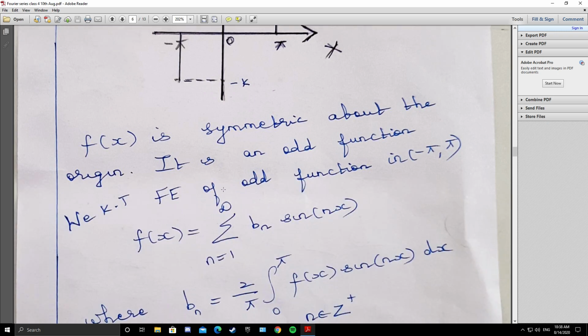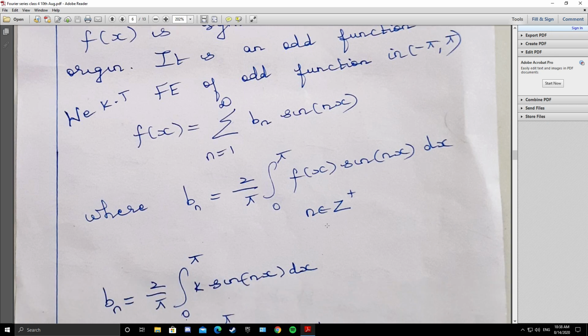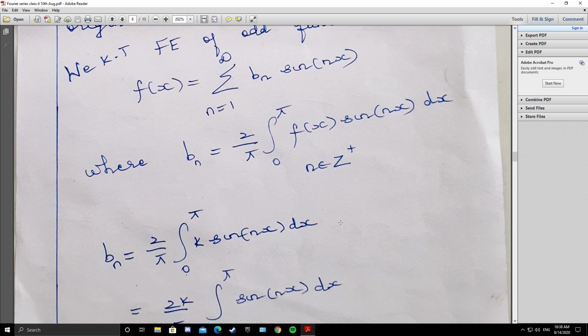And now that we know that it is an odd function, the Fourier expansion of an odd function in the open interval minus pi to pi is given by the formula f of x equals summation bn sine of nx, where bn is 2 by pi integral 0 to pi f of x sine of nx dx, where n is a positive integer.